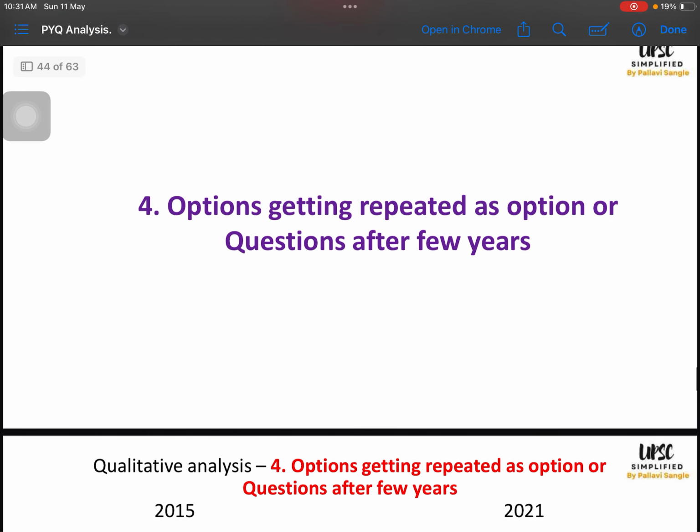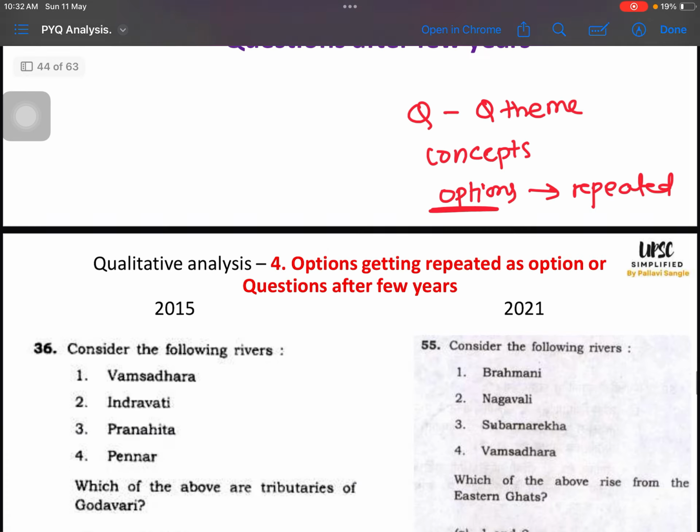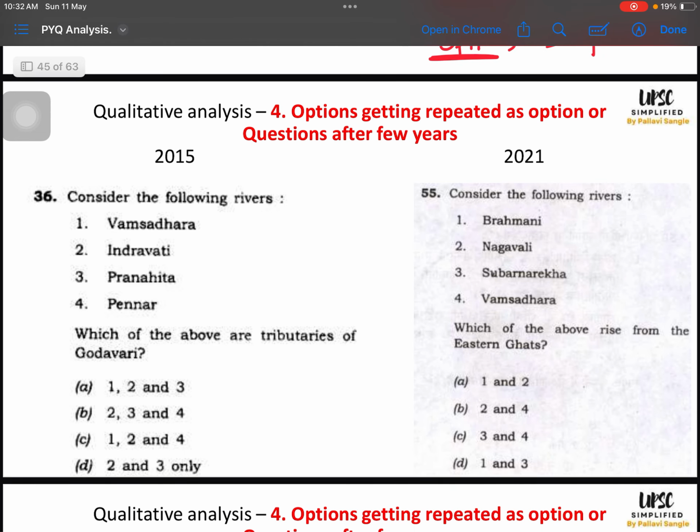Now there is one more analysis, like options are getting repeated. Majority of the time students focus on the question theme, right? Or the concepts on which questions are asked. But let me tell you, options are also very important. Options will get repeated, and if you have prepared about these options, it will be easy for you to eliminate them in the next year's paper. Even if I don't know the answer to a question, but I know the option, I will be able to mark the option as correct or wrong.